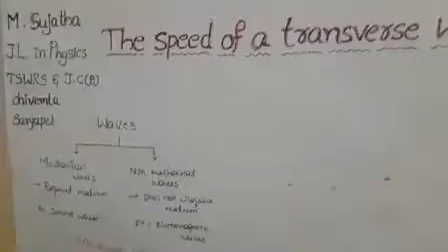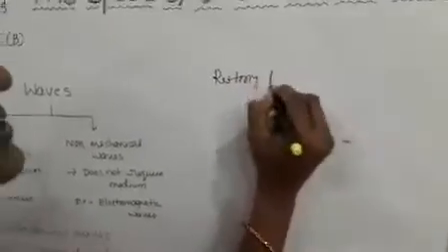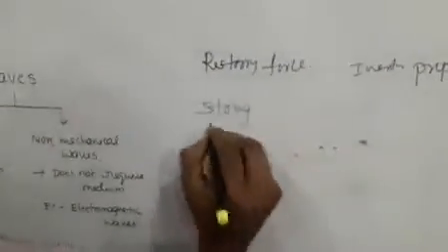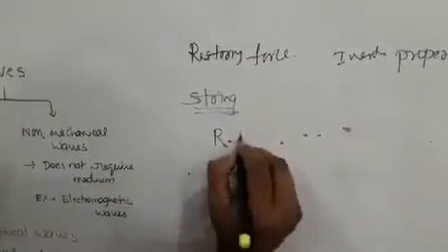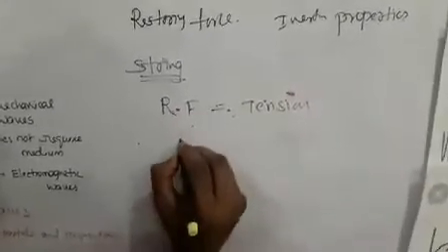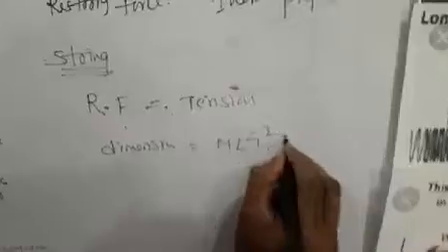The speed of a mechanical wave depends on the restoring force and also the inertial properties. If we take a string, for the transverse wave in the string, the restoring force is nothing but the tension. Tension is the restoring force, and its dimensional formula is M L T^-2. The inertial property is the linear density.